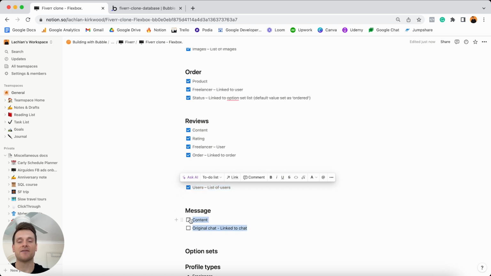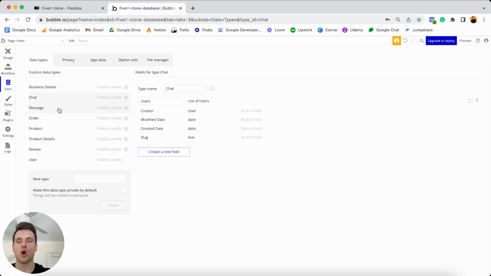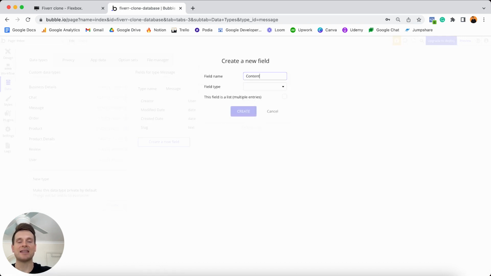The last data fields we'll need to add in is for our message. And thankfully, messages are pretty straightforward to create as well. If we jump into Bubble, open up our message data type, the very first field I'd like to store is the content of the message. So once again, that's the actual text that someone types in that they want to send to someone else. So this field type is just going to be a text type.